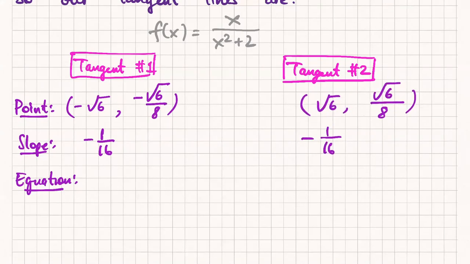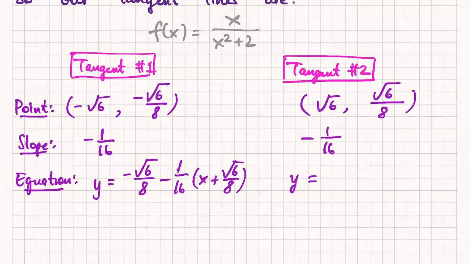Okay, so the equation of my tangent line here is y equals negative root 6 over 8 minus 1 over 16 times x plus root 6 over 8. And then the equation over here is y equals positive root 6 over 8 minus 1 over 16 x minus root 6 over 8, right? So those are my two answers. Those are my two tangent lines.